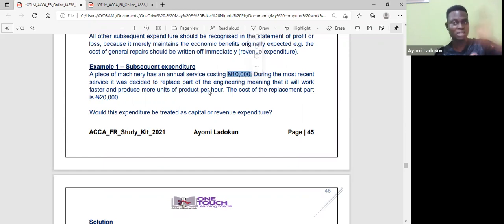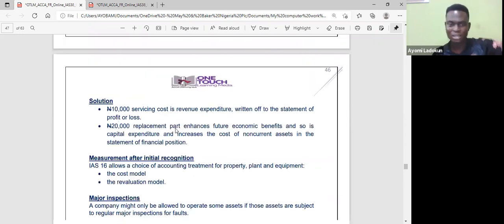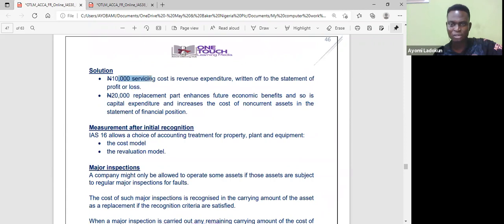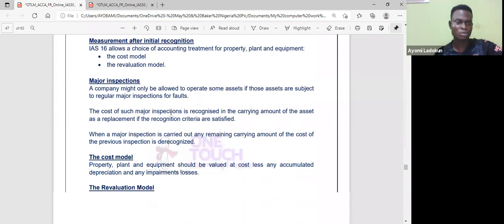The service normally you expense. And the cost of replacement, in fact, even relates to replacing. Did you see that? So I can decide to capitalize. So that 10,000 is a revenue expenditure. Can you see that? You expense. And the 20,000 replacement is part of future economic benefit, so it is capital expenditure, because it will now increase the non-current assets in your account. So that's what you're doing.